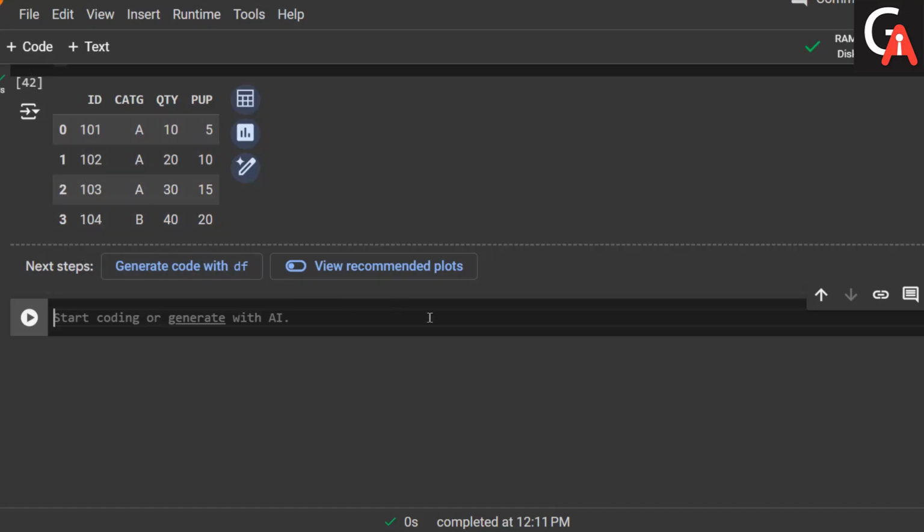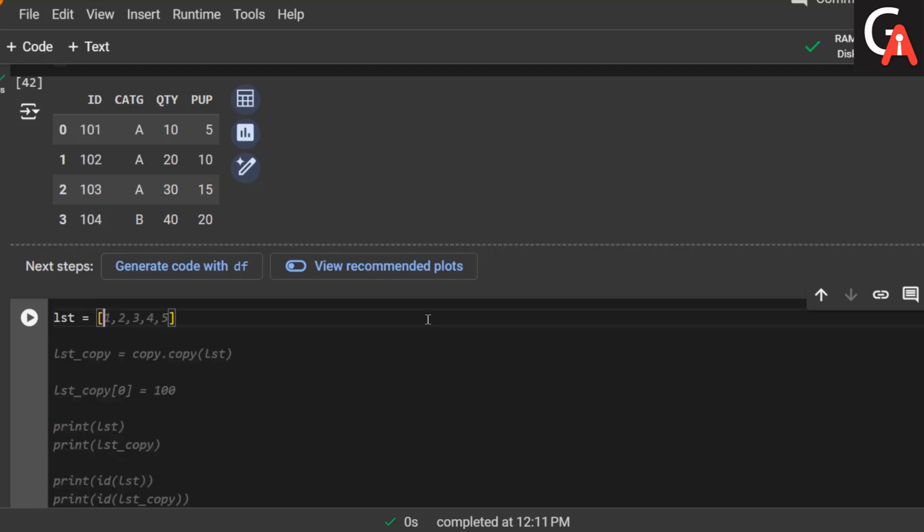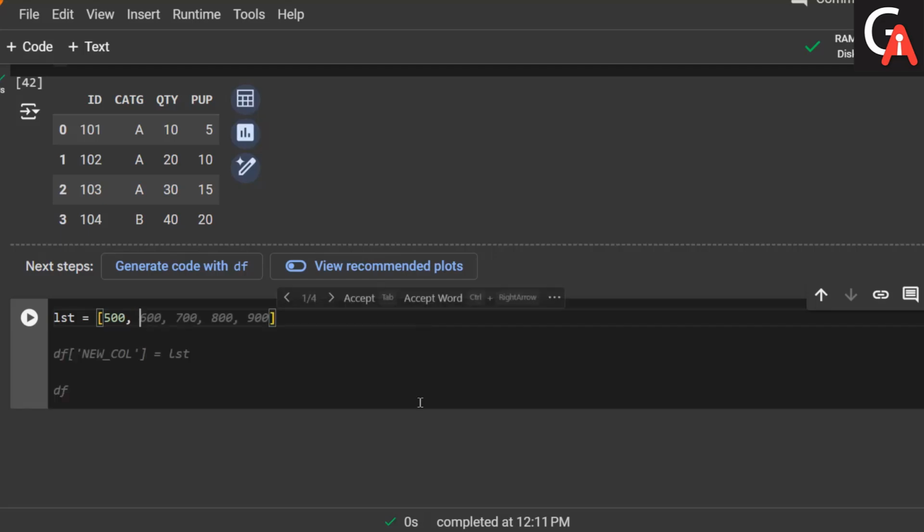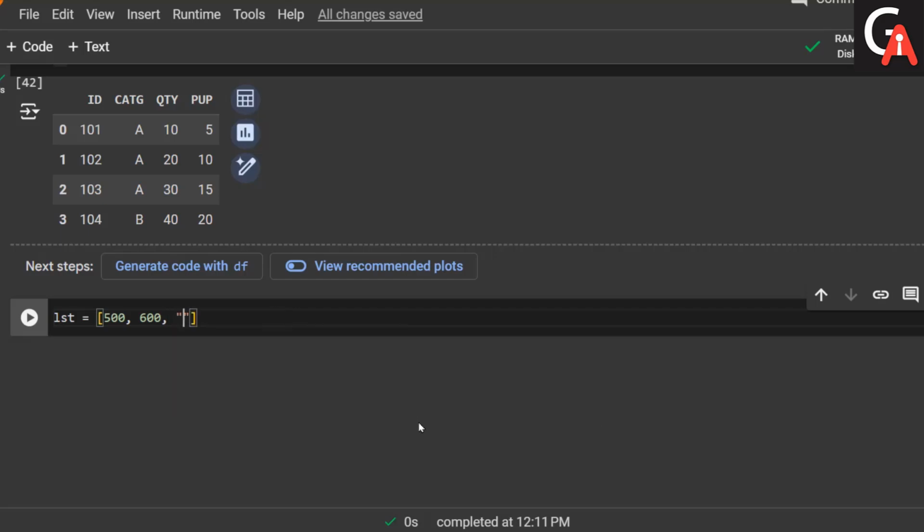Let me first create a list which takes some index values, something like 101. Let me take an arbitrary 500, then 600. It is a heterogeneous object, so we can take anything.